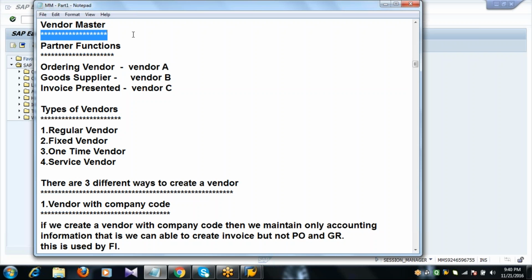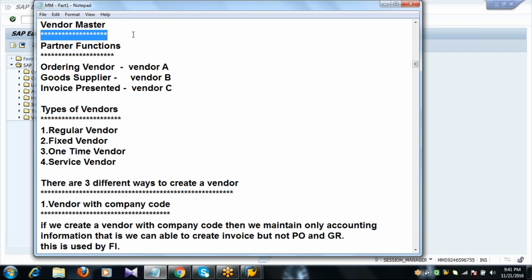goods supplier, subcontractor, service agent, or freight forwarding agent. So a vendor master is a master file which contains the information of a particular vendor.